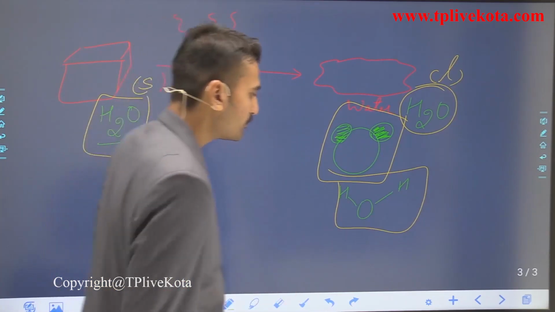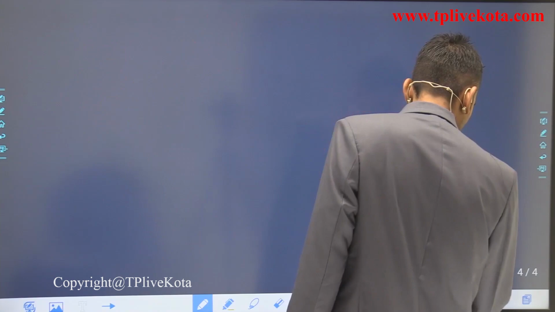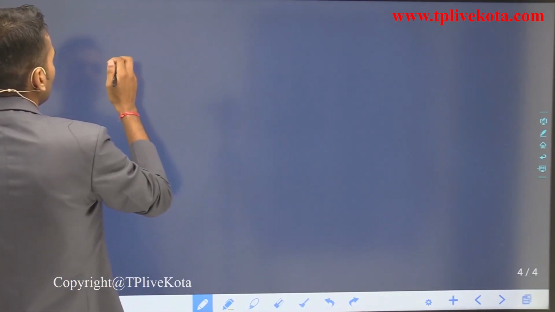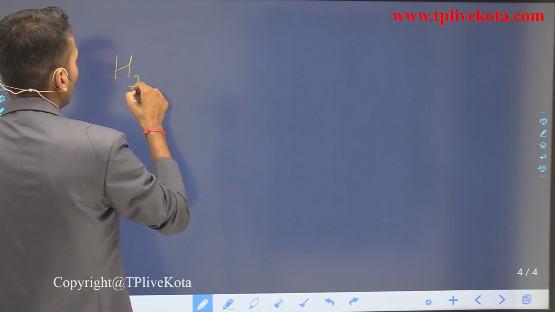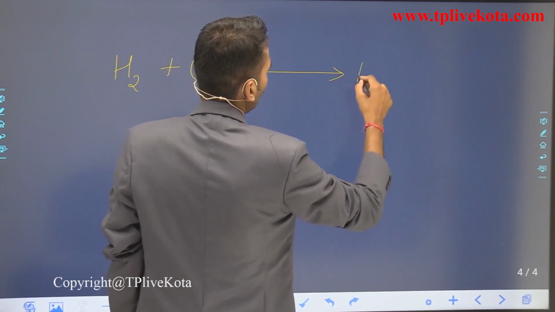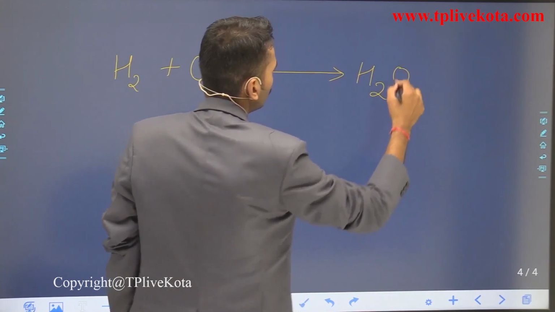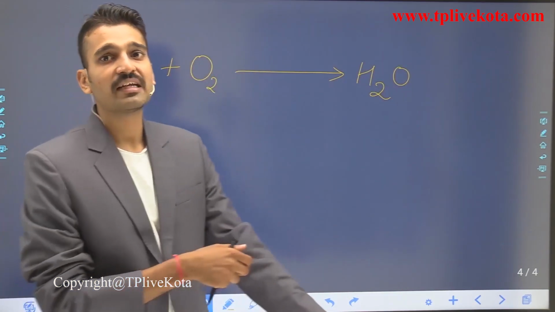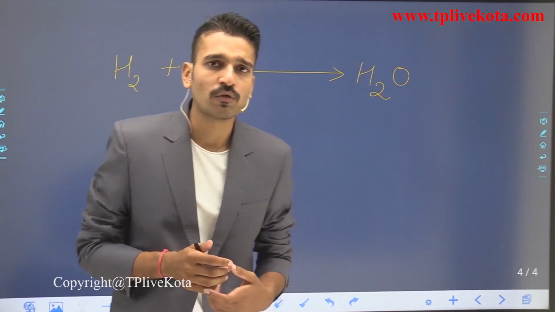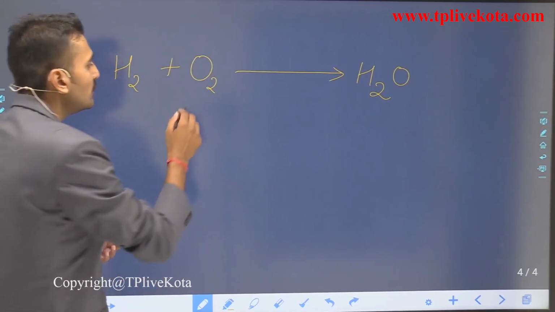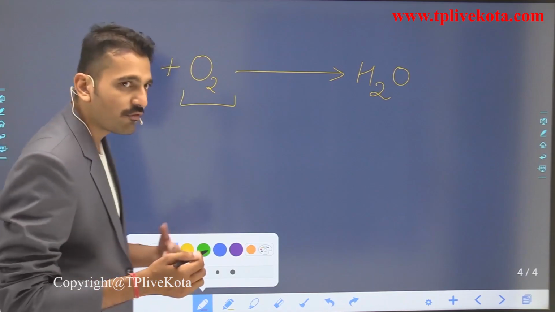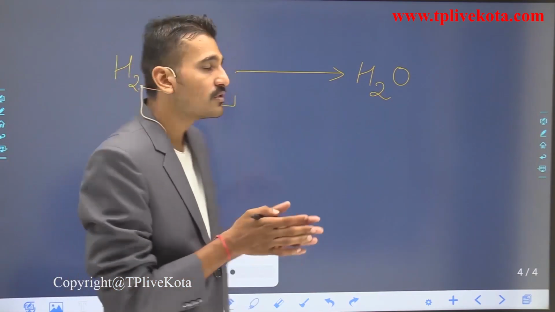So let us see a particular example. Say I have hydrogen, and when it reacts with oxygen, it forms H2O. You have seen in the previous slide that the gas evolving was hydrogen, and it burns with a pop sound. It burns in the presence of oxygen, and oxygen is a supporter of combustion. So this is the hydrogen.